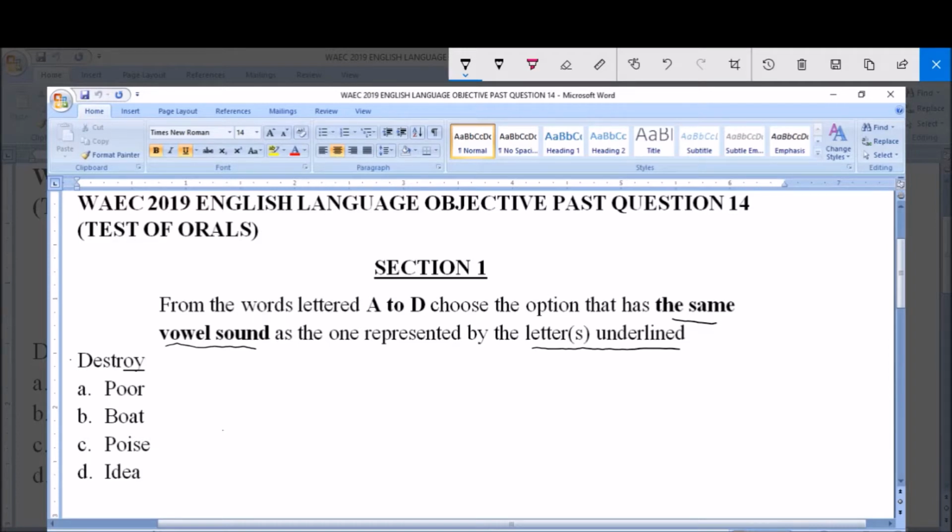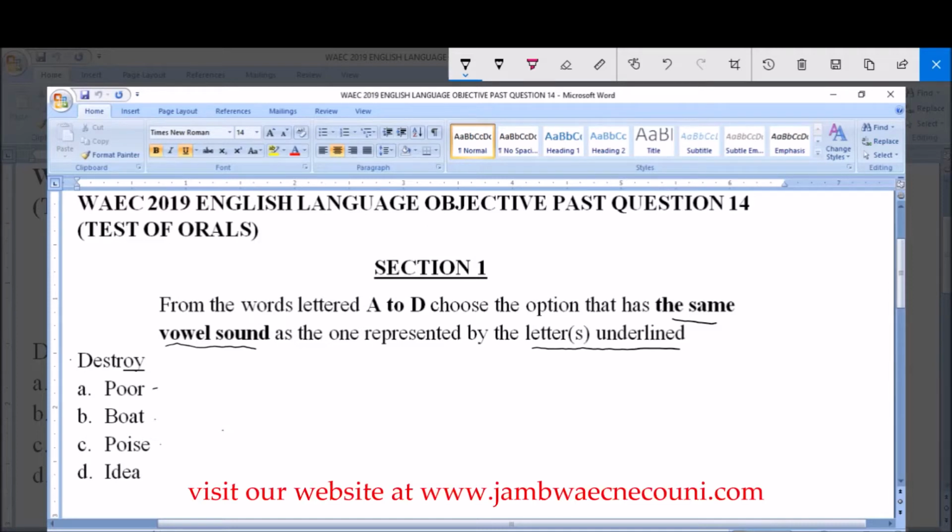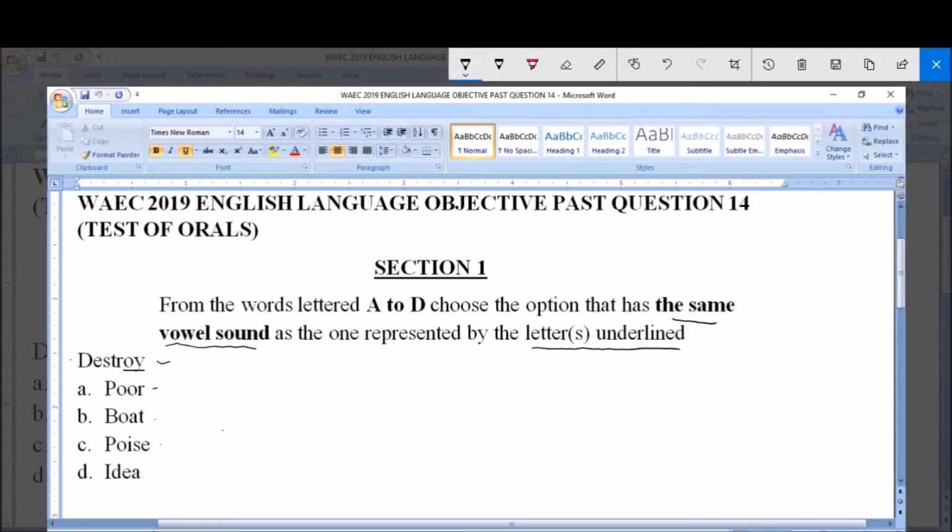So option A is pour, B is boat, C poise, D idea. So first I will transcribe the word destroy so we can see the sound represented by the letters O and Y. So destroy is transcribed this way. Destroy. So you can see we have the OI sound here.